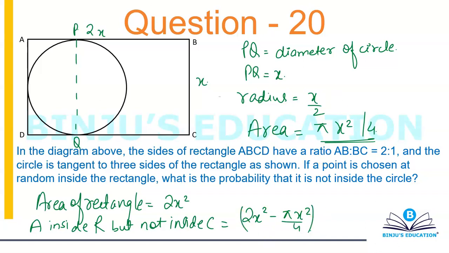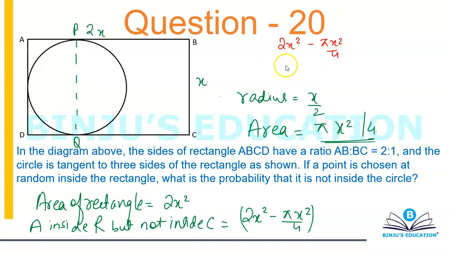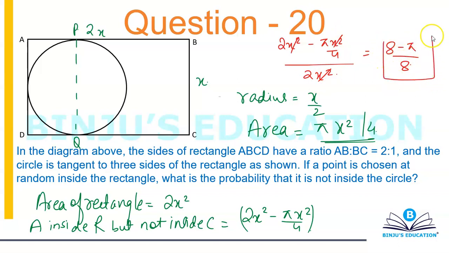So you can say that your final probability, okay, let me write it here itself. Your final probability will be 2x square minus pi x square by 4 divided by 2x square. So x square, x square, x square goes. This will become 8 minus pi divided by 8. And that's your answer. The probability that the point will lie inside the rectangle but not inside the circle is 8 minus pi by 8.